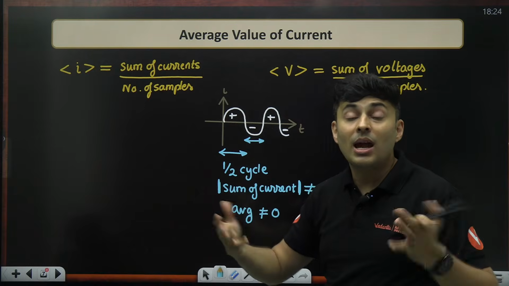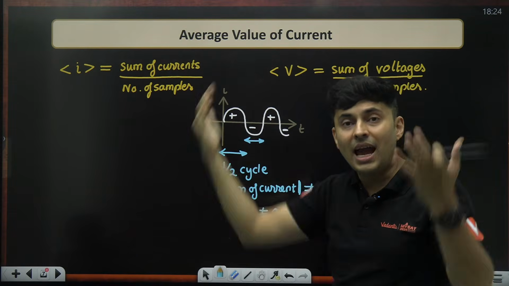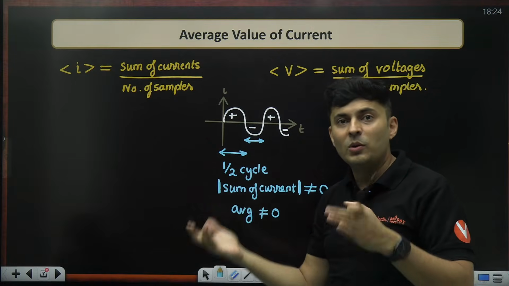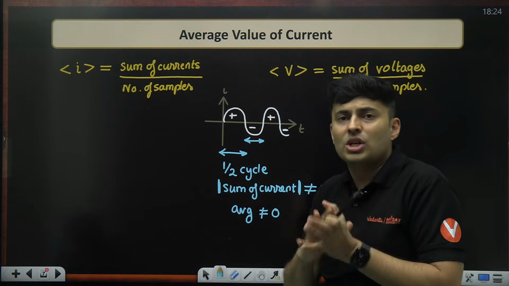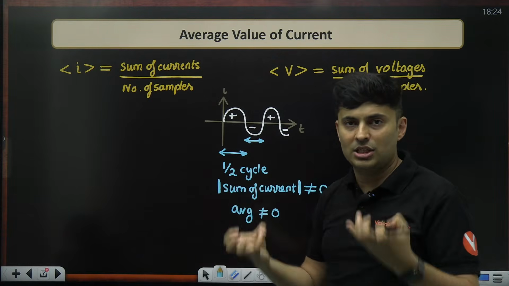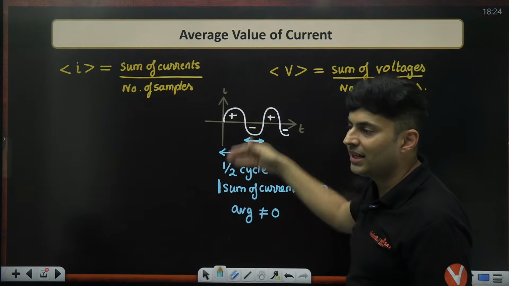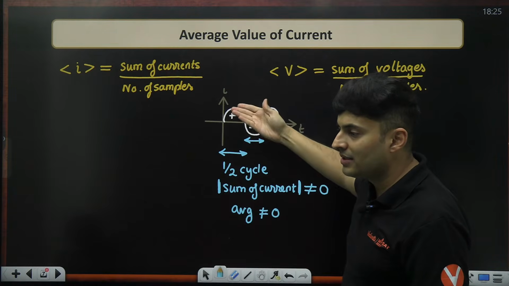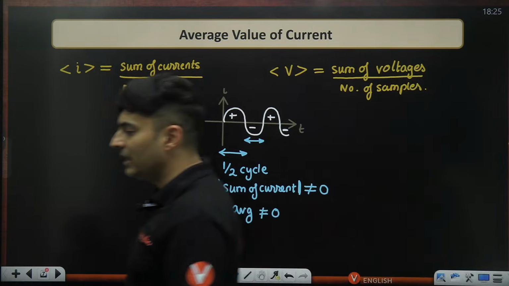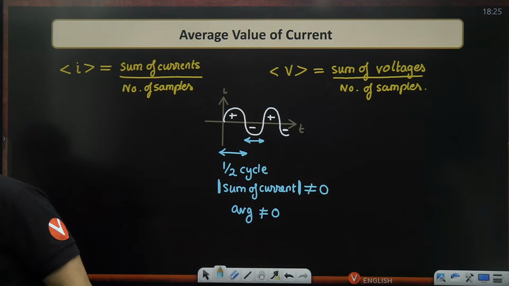Just like amplitude tells me the extent of maximum displacement, the average value will tell me how much on average it is going on this side or that side, just to gauge the extent of the spread of that AC current or voltage on this side or this side. That's why we need half cycle. Yes, Rajshekar, definitely. I hope this is absolutely clear.